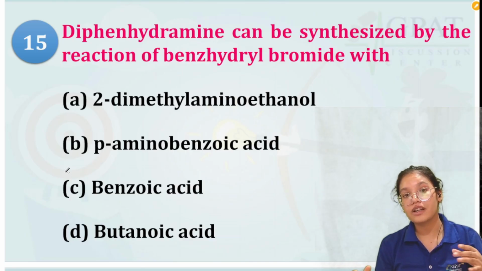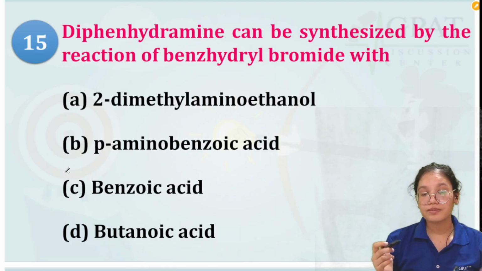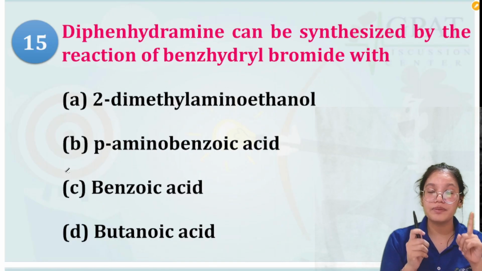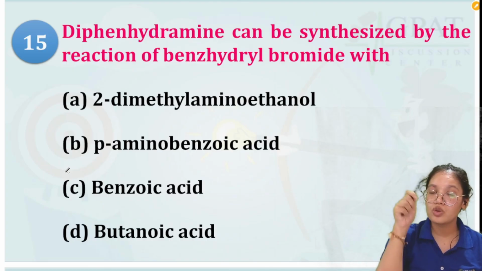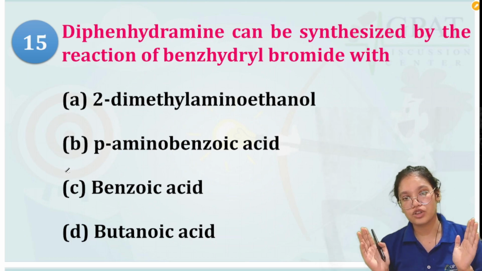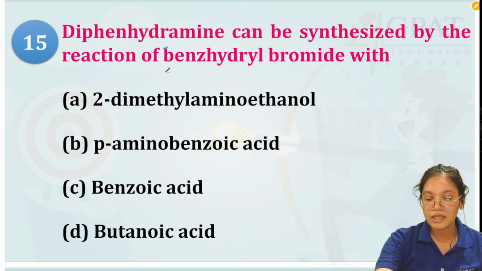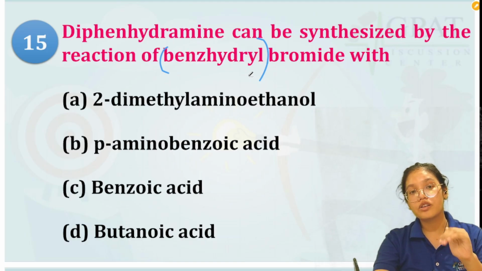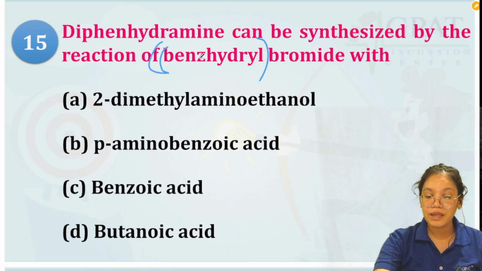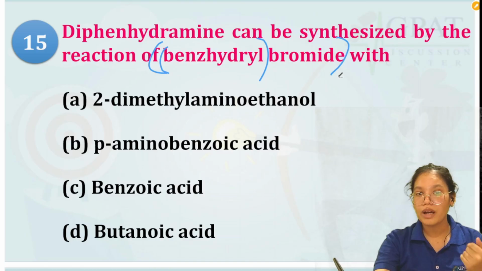It basically contains two phenyl groups and a methoxy group. Then we have an ethylene bridge. Then we have an N or amine group attached with two methyl groups. That is the structure of diphenhydramine. Now, they have given this word benzhydryl bromide to confuse you. Basically by benzhydryl bromide, they mean diphenyl bromide.